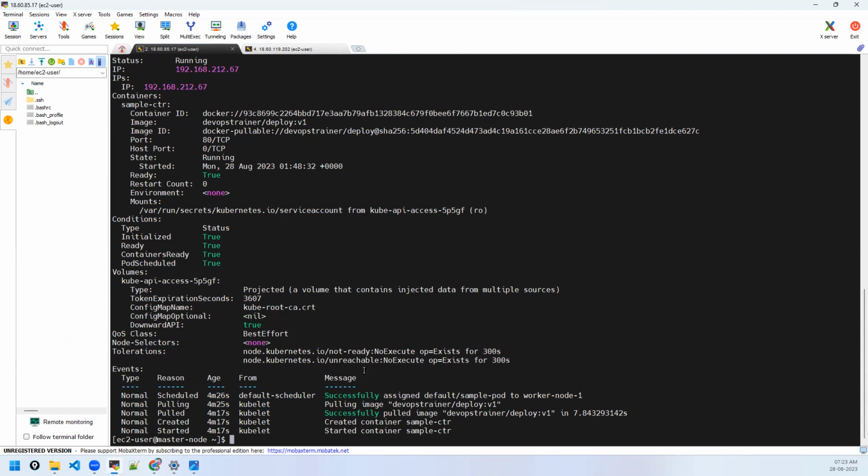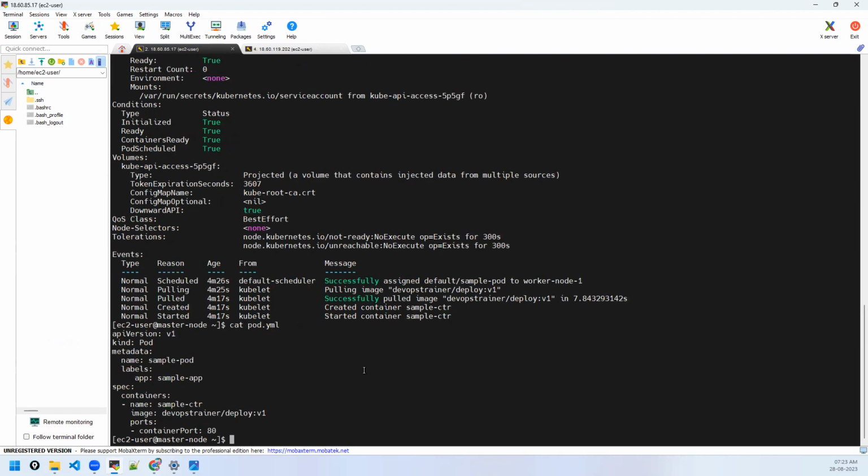Preeti, what will happen if the master node is corrupted or down? For some reason, what will happen to these existing pods? If the master node goes down, the entire cluster will go down. So you have to maintain multiple masters.